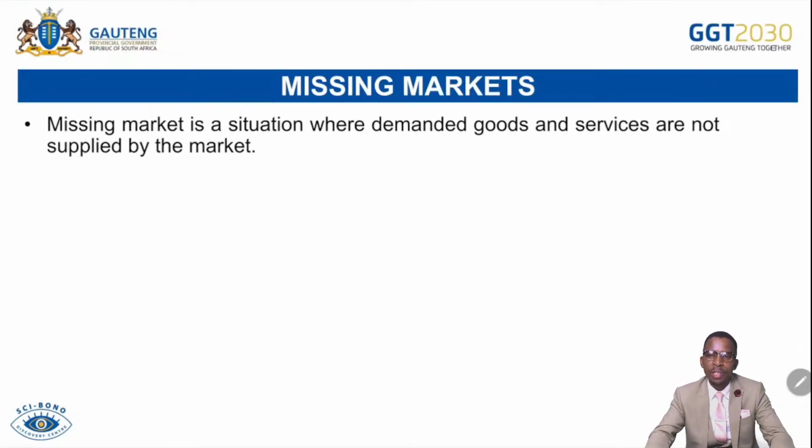Then we go to the missing market. We move now to the second one, which is the missing market. Remember, the primary duty of the market is to supply goods and services. All goods must be supplied by the market. But if a certain portion of goods is supplied by the government, then the market for those goods is missing. It's not available in the private sector. For that reason, we say there's a missing market.